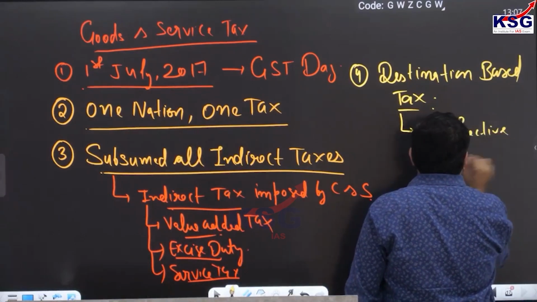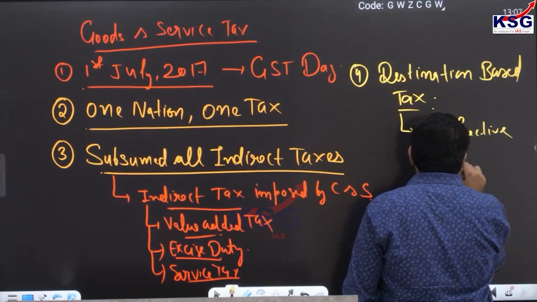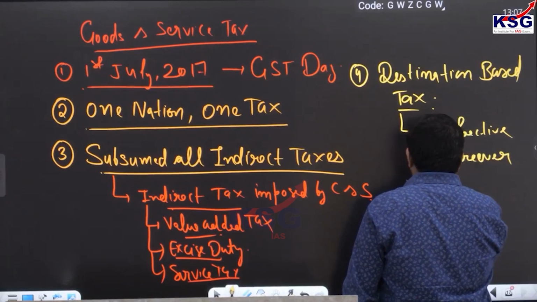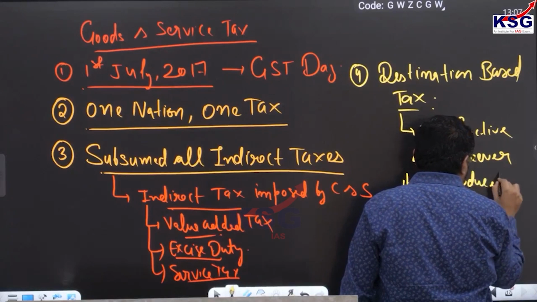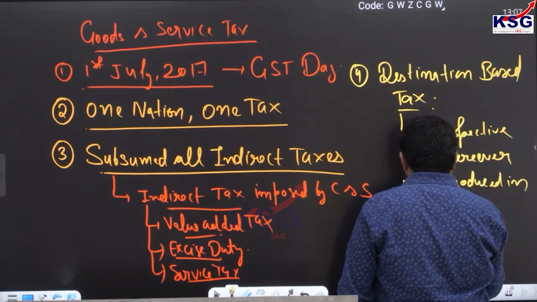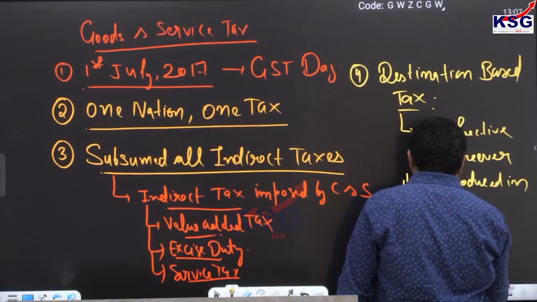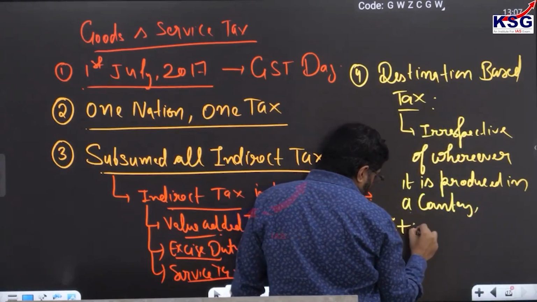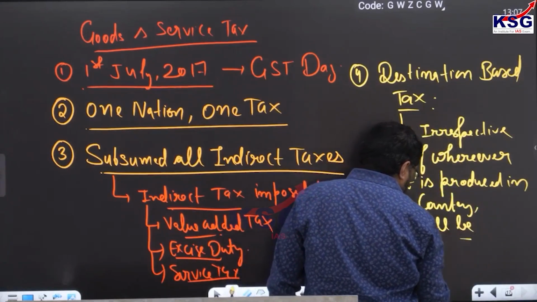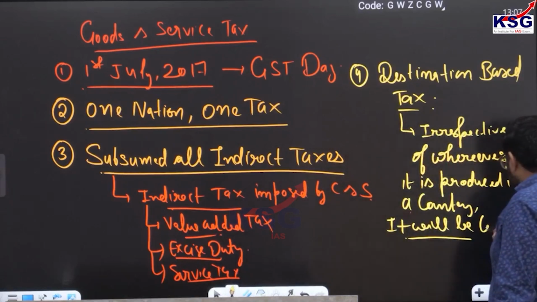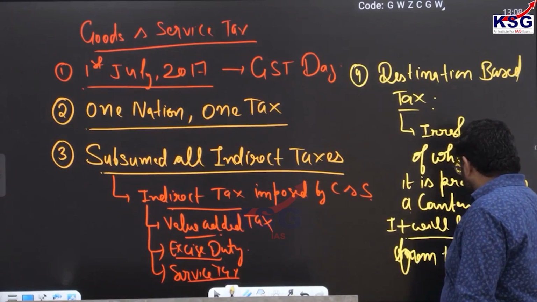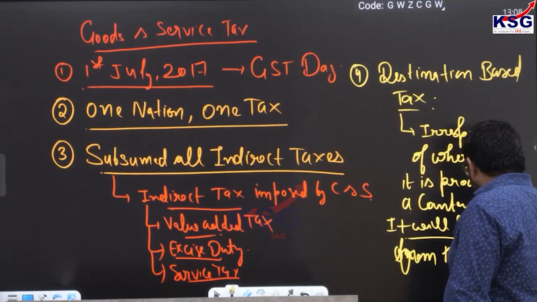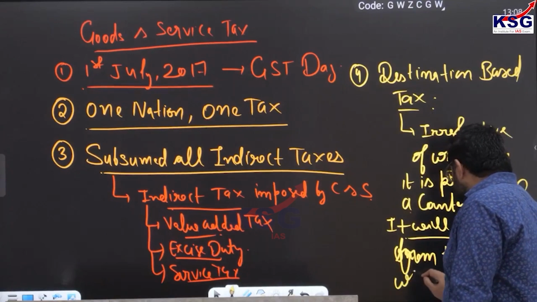It will be collected from that state where it is consumed.